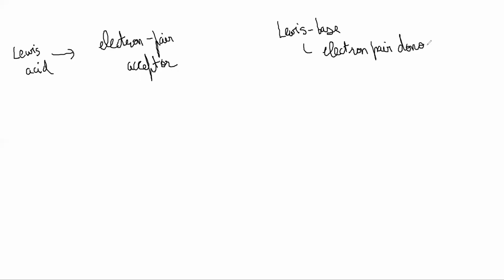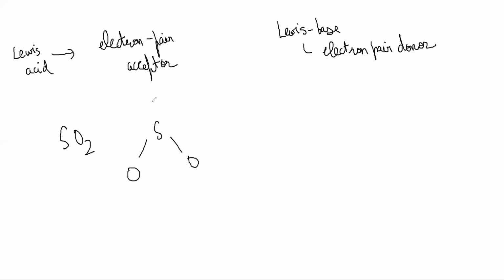Okay. So what do we mean by that? When a bond is formed, sometimes you accept electrons, and sometimes you donate electrons. So for example, SO2, right? Let's draw the structure of SO2.